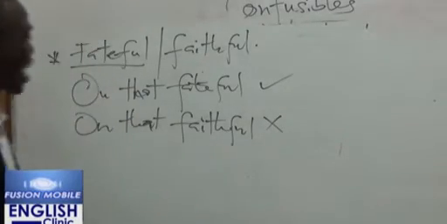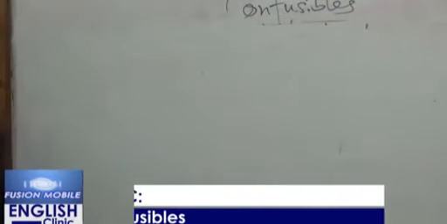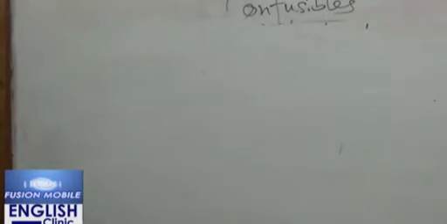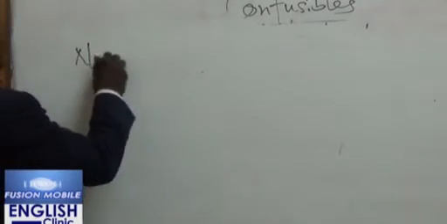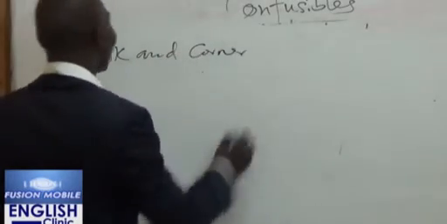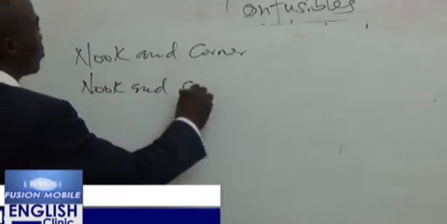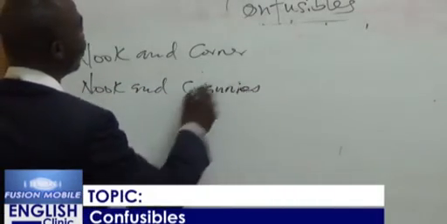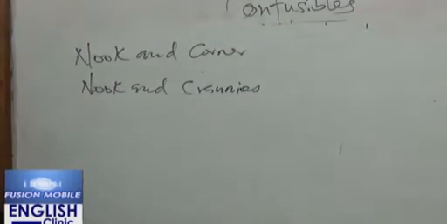Now let's consider some expressions that people use very wrongly. We hear somebody say nook and corners. Now, you don't say nook and corner. You say nook and crannies. So you search for somebody all over, in every nook and cranny. We don't say nook and corners, but you say nook and crannies.